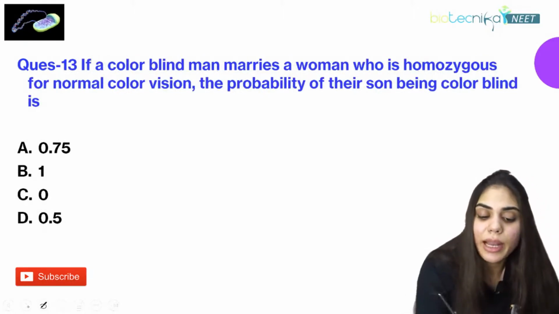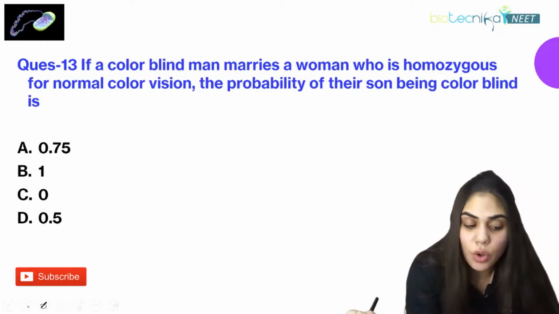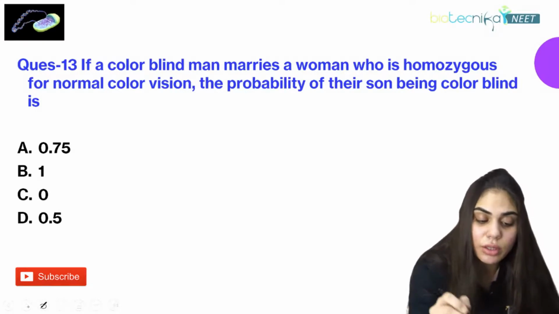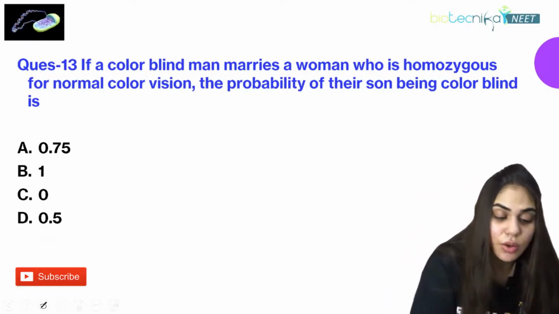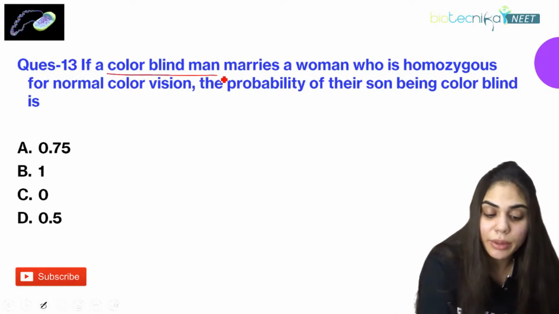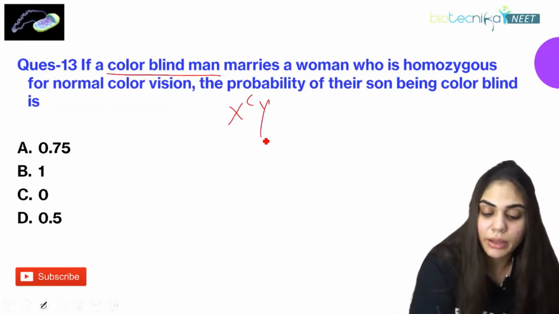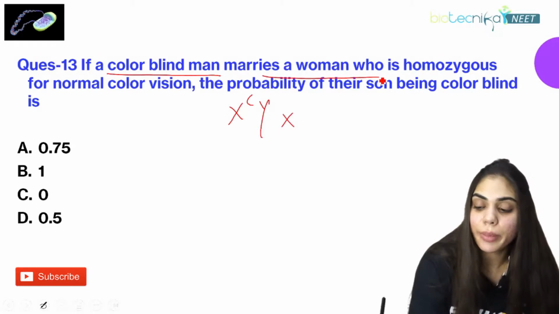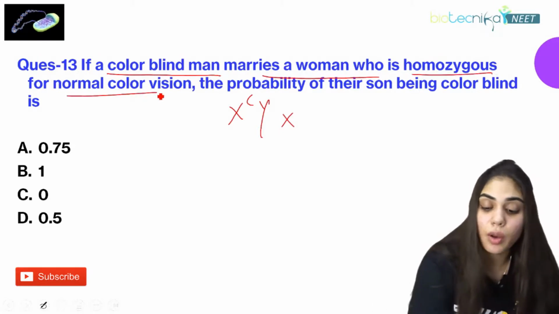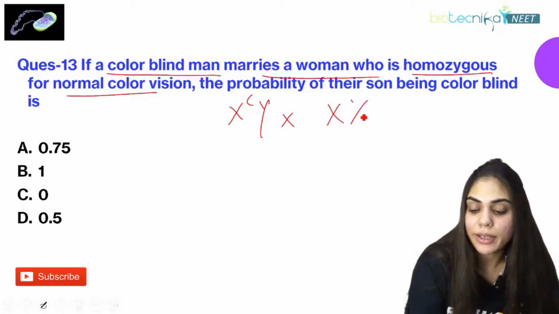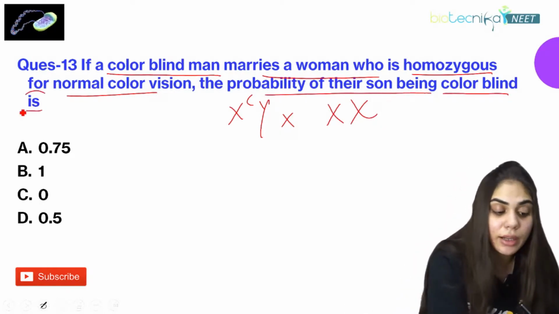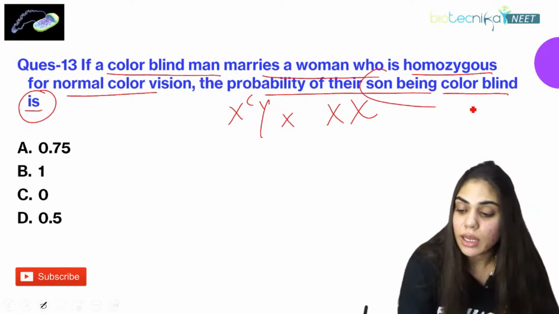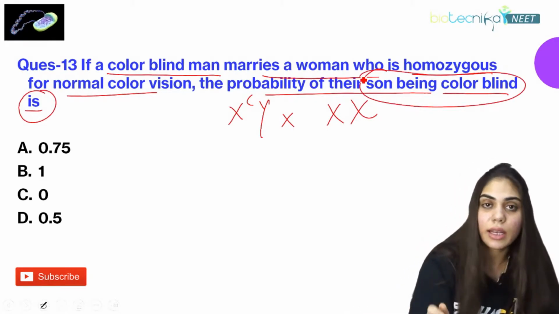If a color-blind man marries a woman who is homozygous for normal color vision, what is the probability of their son being colorblind? Let us draw a diagram for it. Suppose this is a color-blind man, and the woman is normal here. Only our son being colorblind is the question.